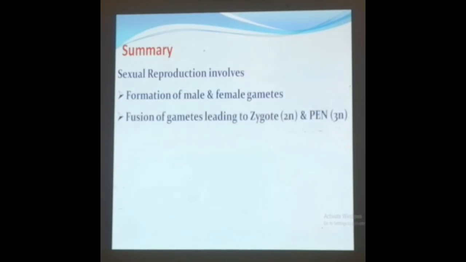So now let me sum up what we have learned in our class. First, we learned that the reproduction process, especially sexual reproduction, involves the formation of the gametes, both male and female, and later the fusion of these gametes leading to the formation of a zygote. And then we learnt the process called embryogenesis, and later the phases of life of an organism.